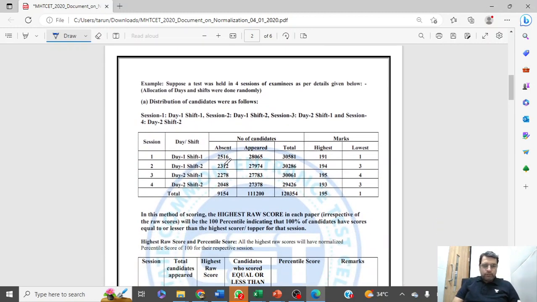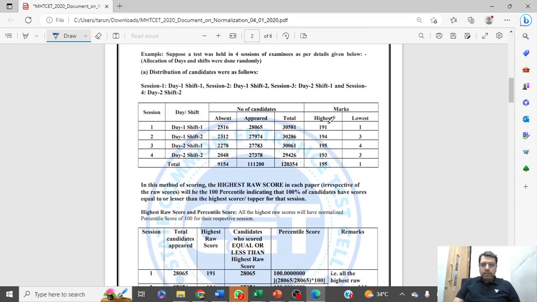Now they give examples. Let's say we have 4 slots: day 1 shift 1, day 1 shift 2, day 2 shift 1, day 2 shift 2. How many absent, how many appeared, how many in total, what is the highest mark, what is the lowest mark? This is how they calculate the percentile, correct? So let's say one student has 191 as the highest in this slot, and in this one we see 195 is the highest, lowest is 1, lowest is 4.